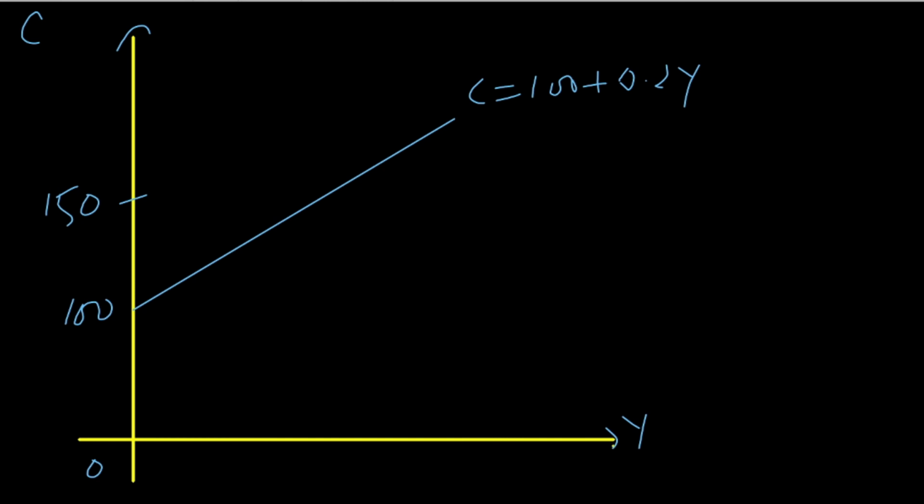And now suppose there is a decrease in induced consumption from 0.2y to 0.1y, then the graph will look like this. So the new consumption function will be this. On the other hand, if there is a decrease in autonomous consumption from 100 to 50, but an increase in induced consumption from 0.2 to 0.3, then the graph will look like this.